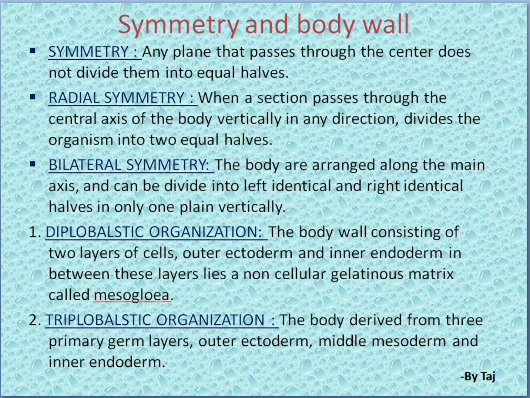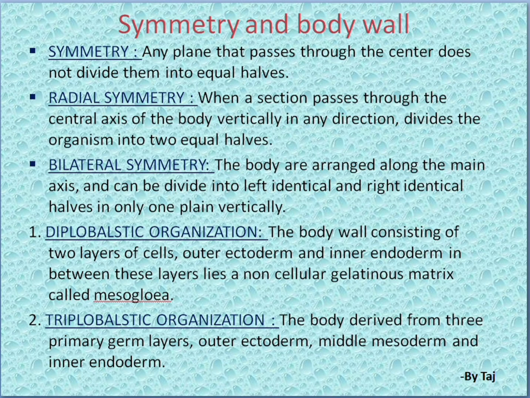So coming to symmetry and body wall. Here, how the animal's body symmetry is, that you have to learn. Symmetry means any plane that passes through the center divides them into equal halves. Symmetry means any plane passes through the center. That means if you cut an organism in the middle of that central axis, it divides into equal halves. That we call symmetry. Two types of symmetry are there, radial symmetry and bilateral symmetry.